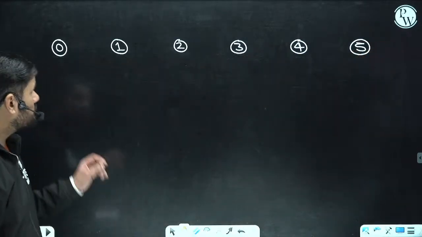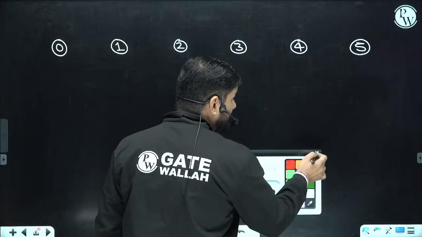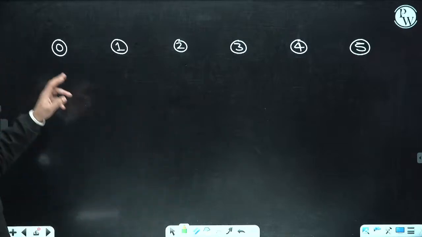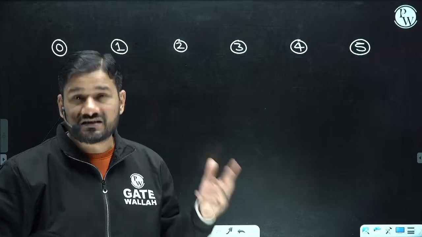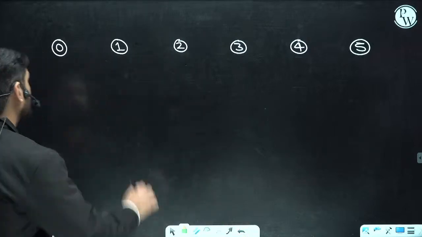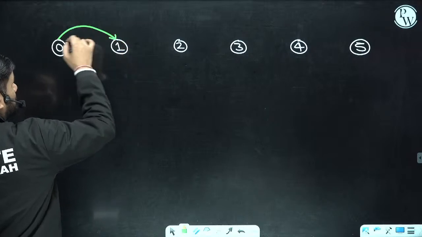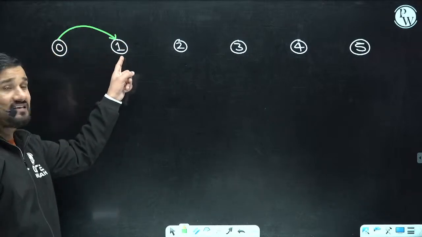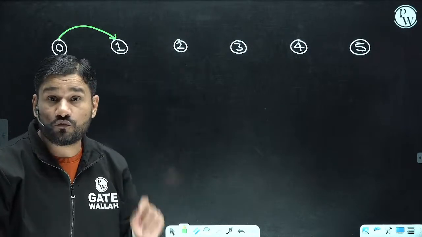Suppose we want to go from state 0 to 1. Can you think whether an arrival is going to happen or a departure is going to happen? When we go from state 0 to 1, it means there was nobody in the system, and at this point there is 1 person in the system. So what is going to happen?